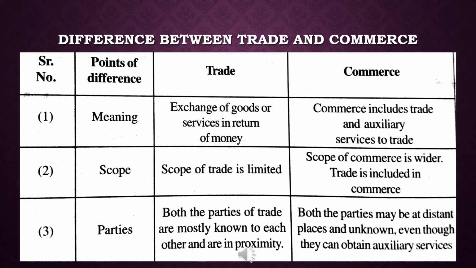Difference between trade and commerce. Meaning: trade is the exchange of goods or services in return for money. Trade is that branch of commerce which deals with the exchange or transfer of goods and services. Commerce includes trade and auxiliary services to trade. Commerce comprises all those activities which are concerned with the distribution of goods and services, so they may reach the consumers with minimum inconvenience.